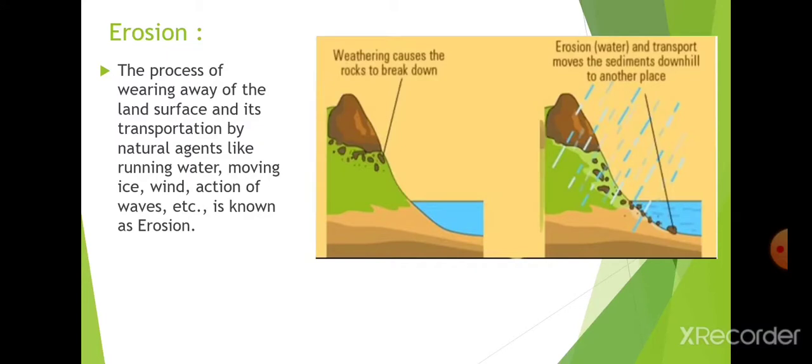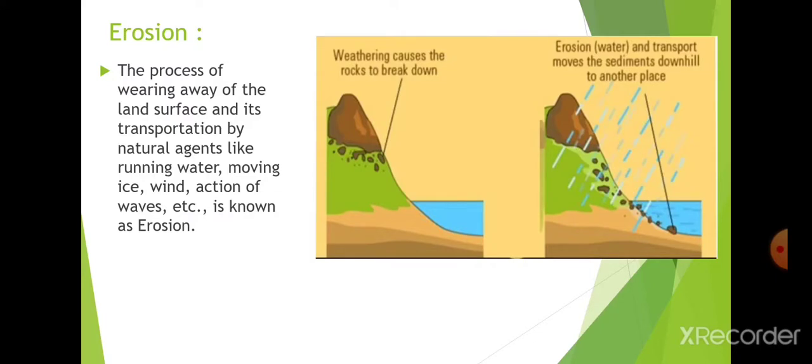So weathering and erosion help us create new, different landforms, meaning they create the destruction of something. When weathering and erosion happen, the bigger rocks are converted into smaller rocks, and erosion helps the smaller rocks move away from that particular area.